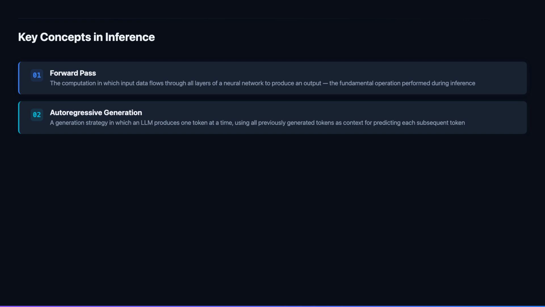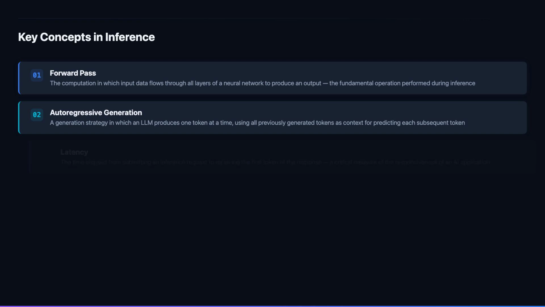Because each token is generated conditioned on all preceding tokens, the model can maintain narrative consistency, track entities mentioned earlier in the conversation, and progressively build complex arguments or code structures. The key-value cache, or KV cache, is an important optimization that avoids recomputing the attention keys and values for previous tokens on each generation step, instead caching them and reusing them, dramatically reducing the computational cost of autoregressive generation for long sequences. Without the KV cache, generating a 1,000 token response would require 1,000 full forward passes over the entire